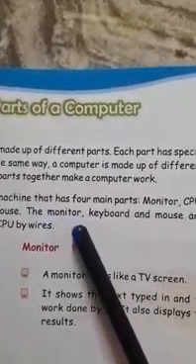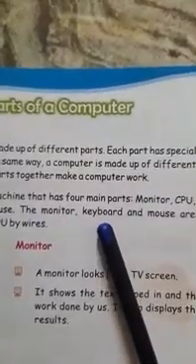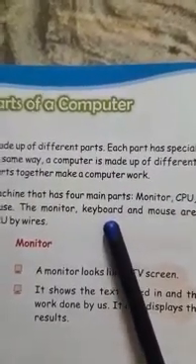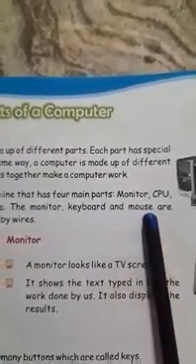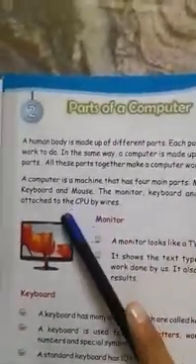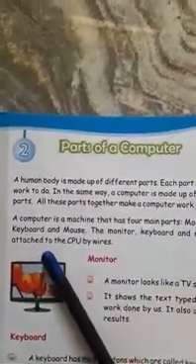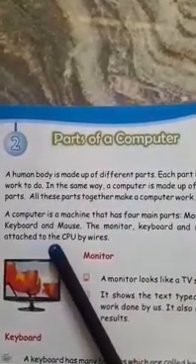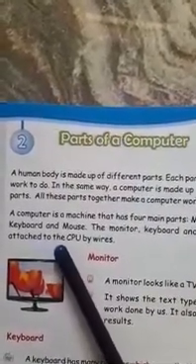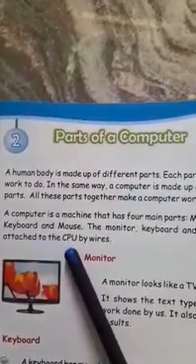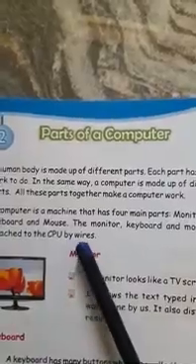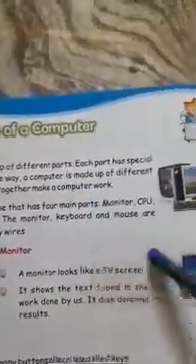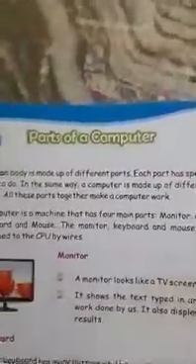The monitor, keyboard and mouse are attached to the CPU by wires. Yes, children, the monitor, keyboard and mouse are attached to the CPU.